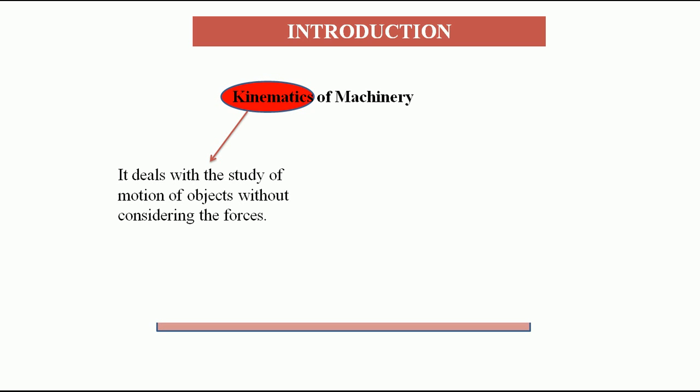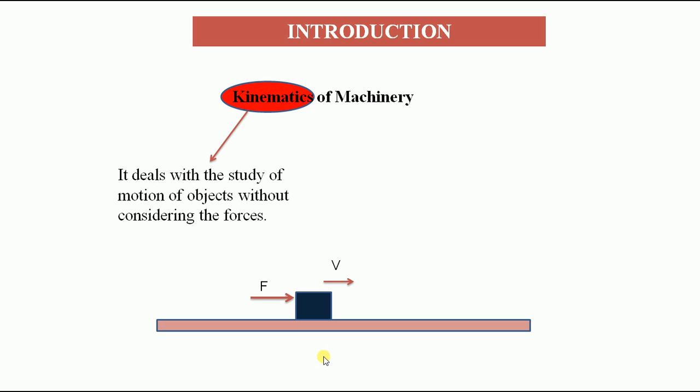How do we briefly understand this? Assume on a base I am taking one object to which I'm applying a particular force. When you apply the force and it exceeds the friction between the object and the base, automatically the object starts moving with a particular velocity. When it moves, it changes its position with a particular velocity v that it has attained.